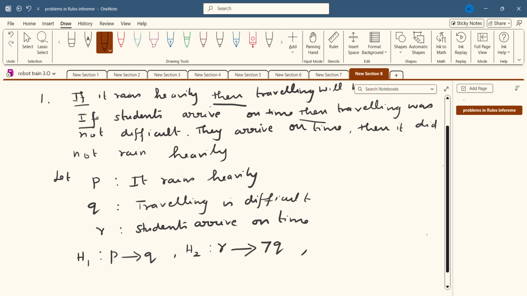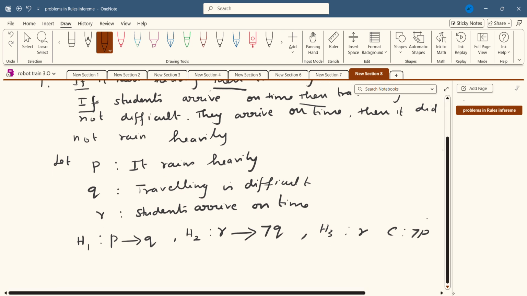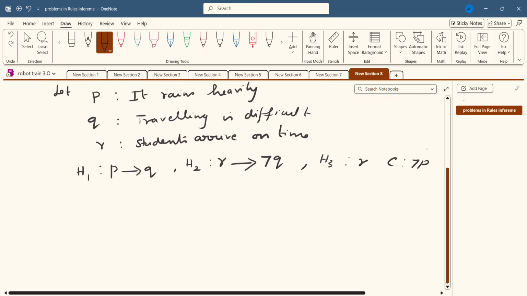What about the third statement? They arrive on time. So the third statement is they arrive on time. That means R. Okay. So what about your conclusion? Then it did not rain heavily. It rains heavily is P. So your conclusion is negation P. So using these premises, we are going to construct a valid argument, to check whether the argument is valid or not. We are going to derive the conclusion.